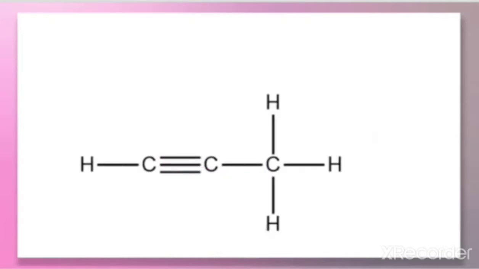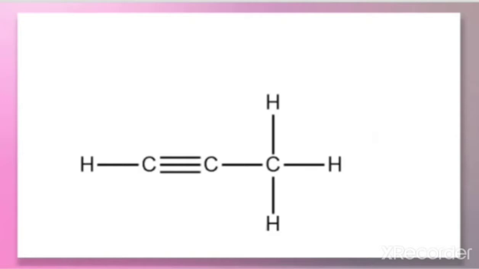Next we'll take the next carbon. Here one more carbon is there, just this one. Count the number of bonds surrounding this. That means how many bonds are there for this carbon. That is 1 here, 2, 3, 4. So this carbon is connected to 4 bonds. That means it is tetravalent. So it is very important to note that whenever you are making an organic compound, you have to check whether the carbon is tetravalent or not. The valency should be satisfied here; it should be tetravalent.